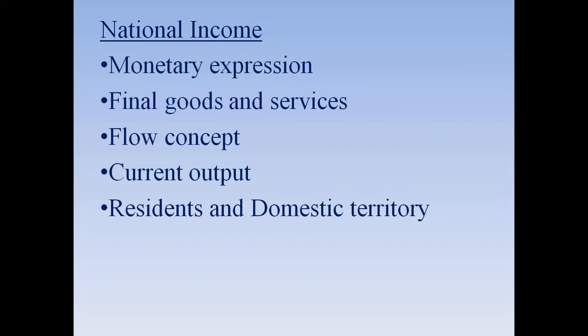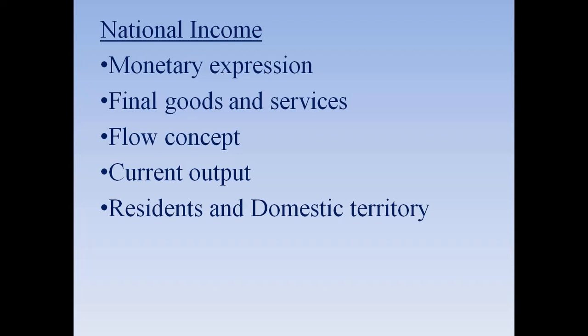Now, national income, first of all, is a monetary expression, because whenever we express income or expenditure, we have to express it in terms of monetary value only. In national income we include only final goods and services.